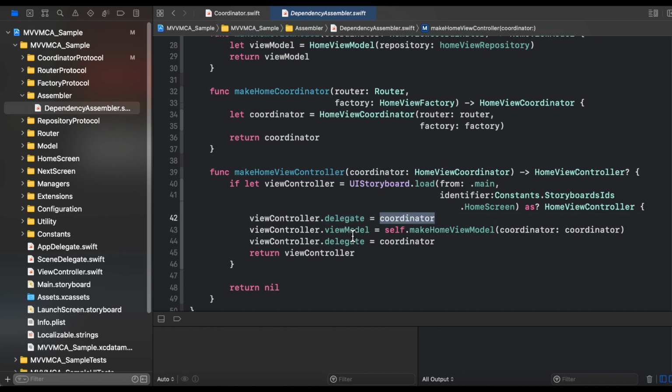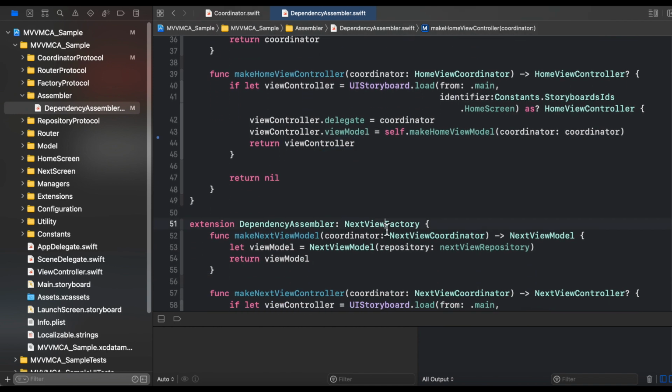And now with the help of make home view model method, we are getting the home view model object and setting view model as the dependency in our view controller. And now from this particular method, we are getting view controller object as a complete package containing all the dependencies in it. And later on we will see how we are using this particular method in our code for performing a particular navigation.